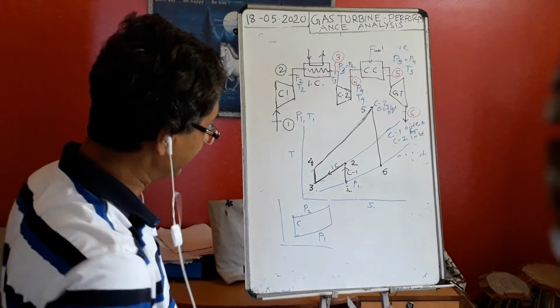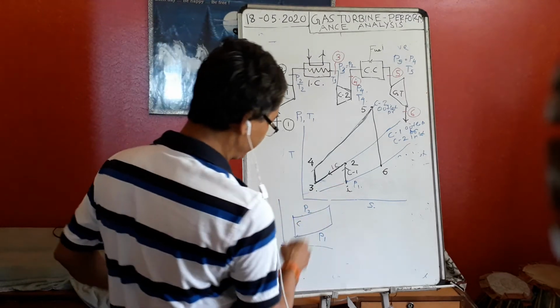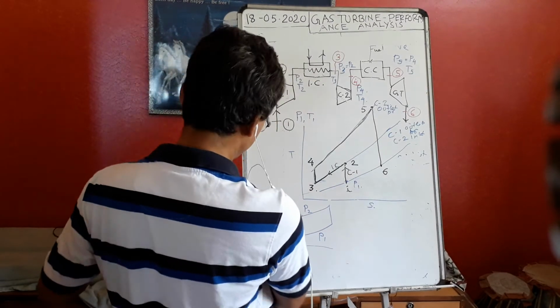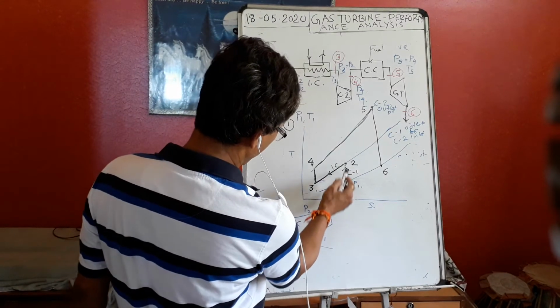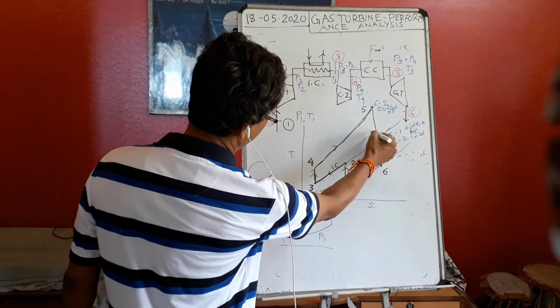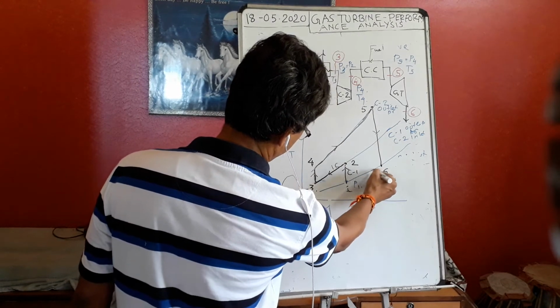So our curve is like that. We are starting from this point number 1, and we are going 1 to 2, 2 to 3, 3 to 4, 4 to 5, 5 to 6, and 6 to obviously 1. It is a closed cycle.